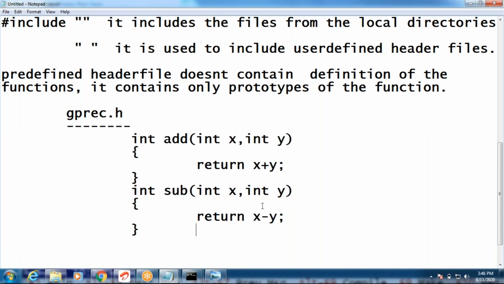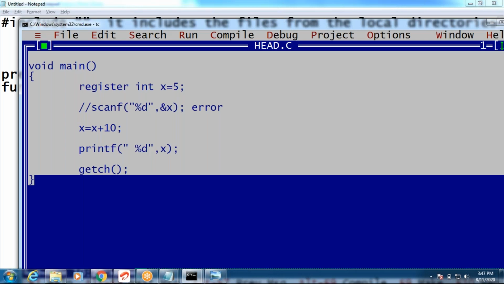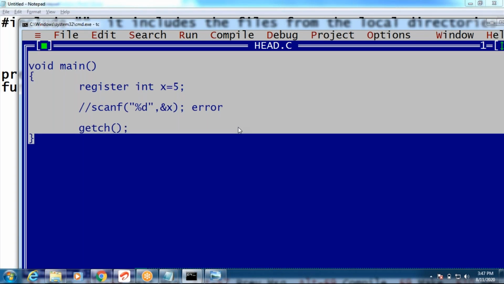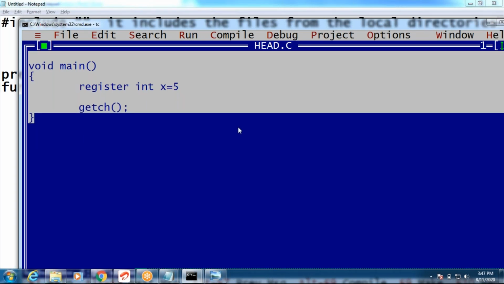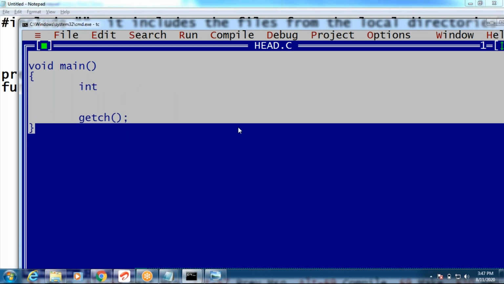Okay, guys. Auto variables and register variables. See this. What is an auto variable, guys? Auto or local variable. Can I write int x? This is a local variable only, guys. We can write auto also. We write auto int x equals 10. What is auto int x equals 10, guys?